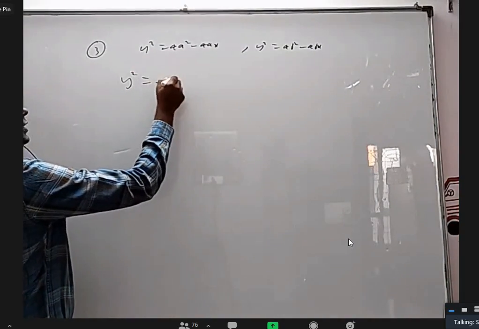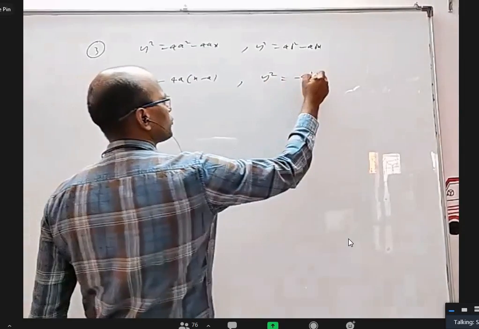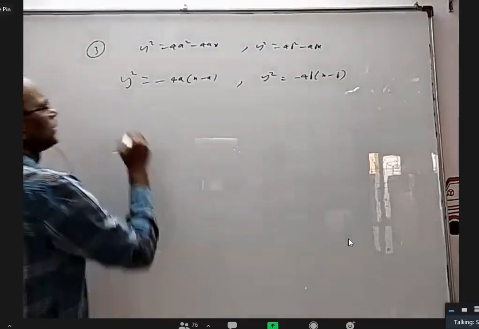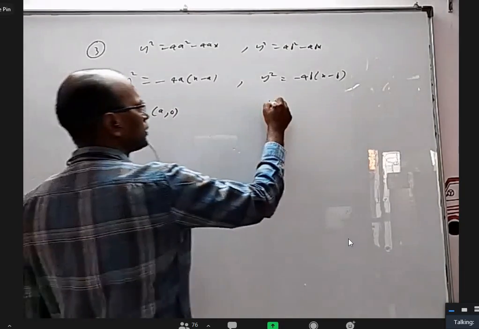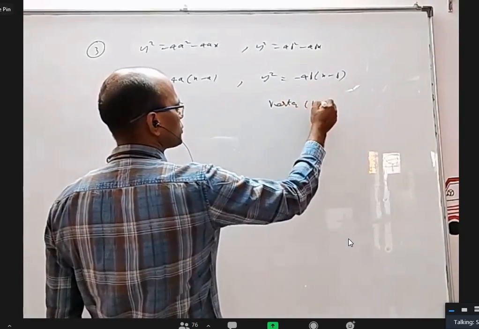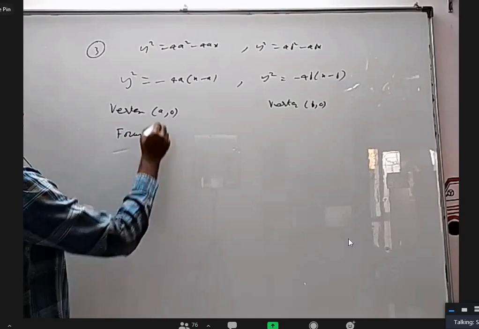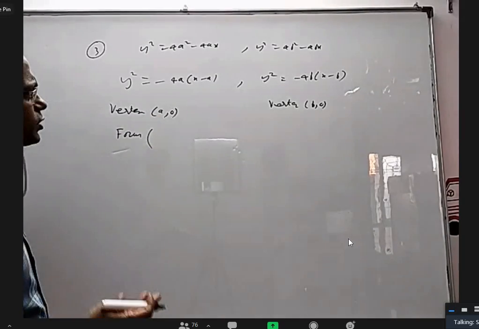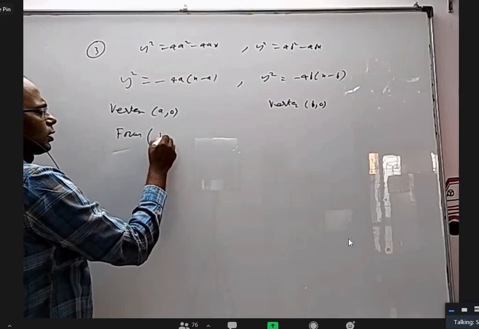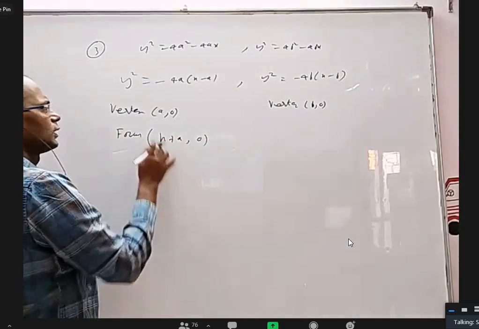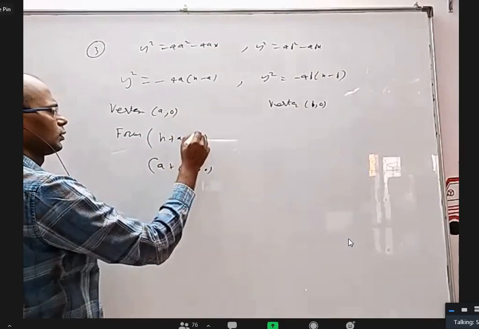y square, if I take minus 4a common, I'll get x minus a. Here, if I take minus 4b common, x minus b. Here, vertex is a comma 0. Here, vertex is b comma 0. Here, focus is normally a comma 0, but I have to add minus a to it. That is, a is replaced with minus a. Normally, h plus a comma 0. Here, that h is a and that a is minus a here, comma 0.